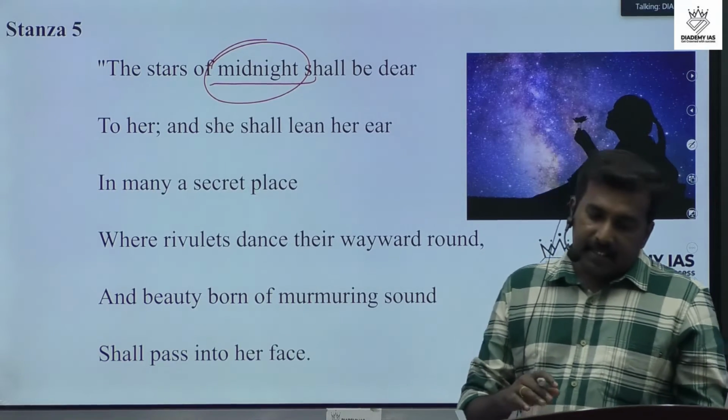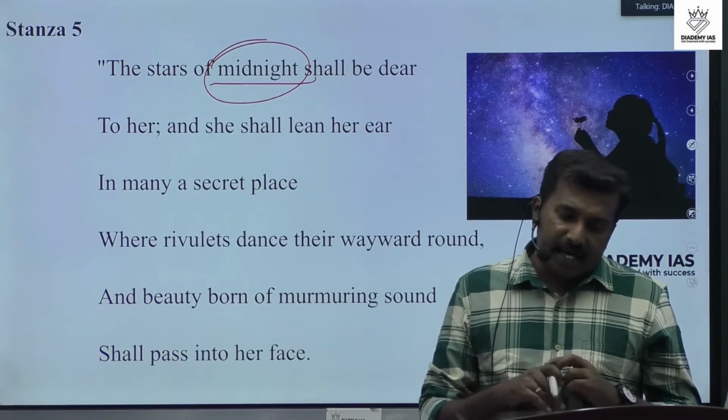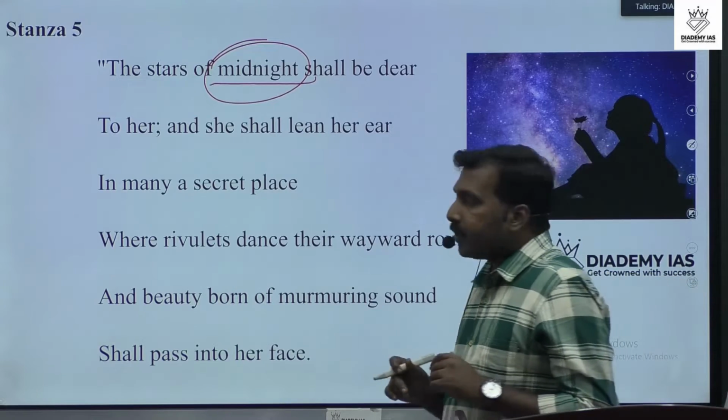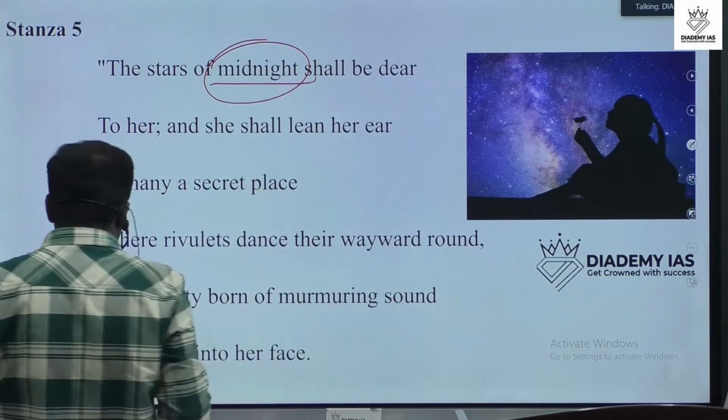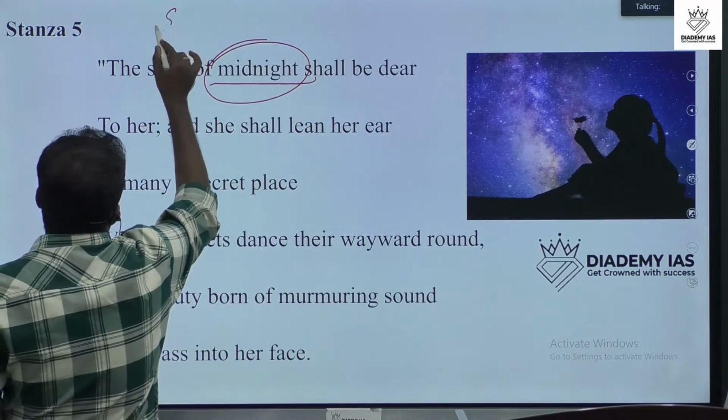Okay, and here the shining stars of night.